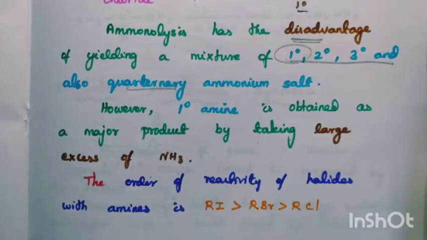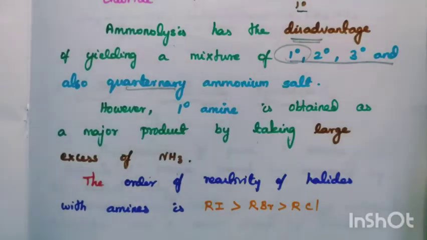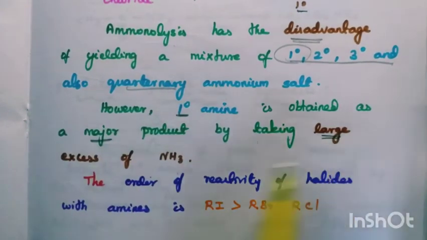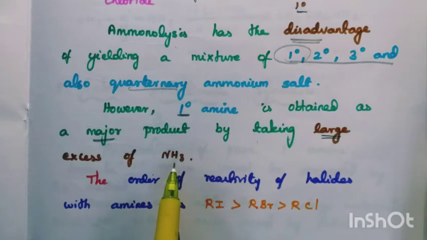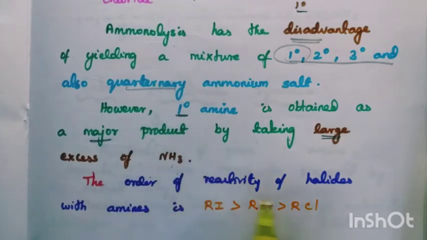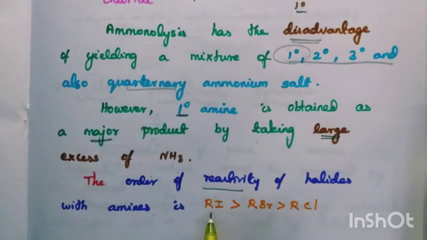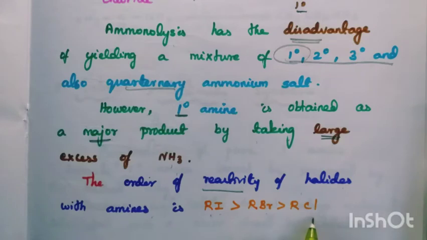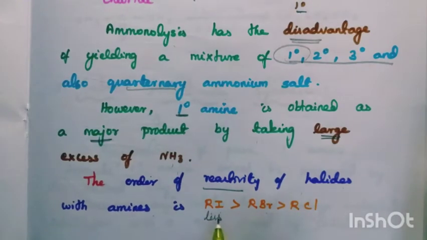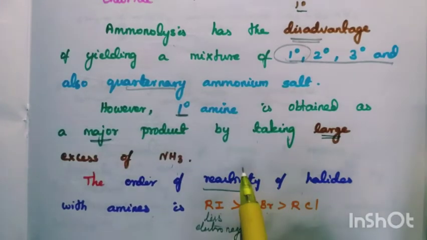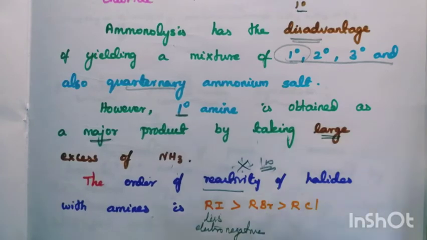It has a tendency to form a mixture of amines instead of only a primary amine. So the primary amine is obtained as a major product by taking an excess of ammonia. If we want to prepare primary amine as the major product, we have to take a large amount of ammonia. And now the order of reactivity of halides with amine is iodide, bromide, chloride. That is, the less electronegative halide has the higher reactivity order. Important 1 mark, with ammonia.